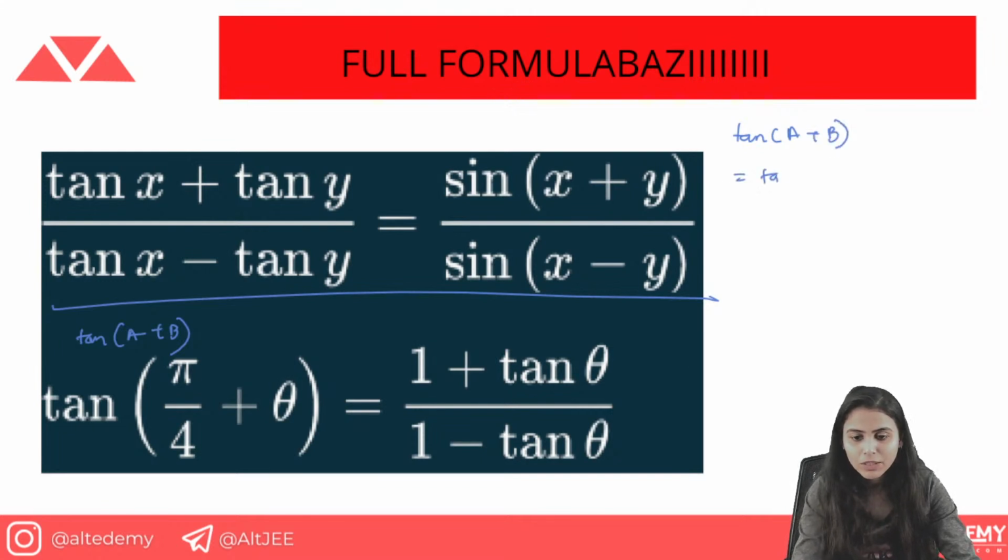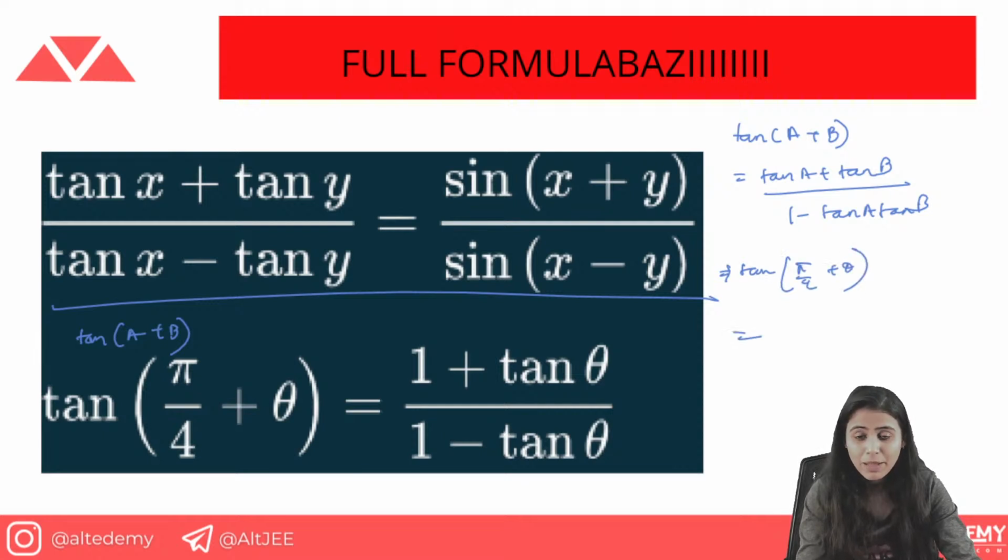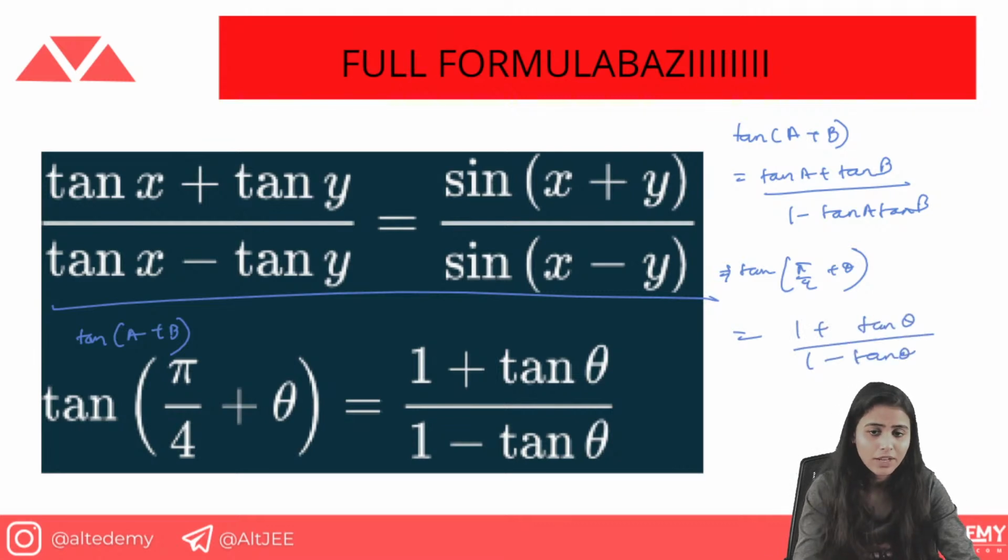Now in the place of a you have pi by 4. So you write tan of pi by 4 plus theta is equal to, tan pi by 4 is basically 1, so 1 plus tan theta upon 1 minus tan theta, because tan a is 1 and tan b is tan theta. So this is how you got this formula.